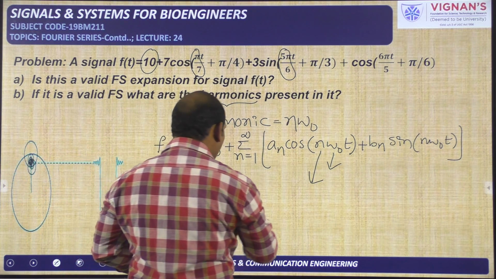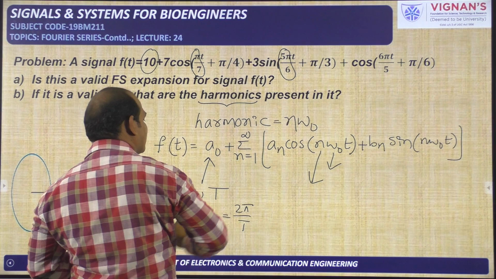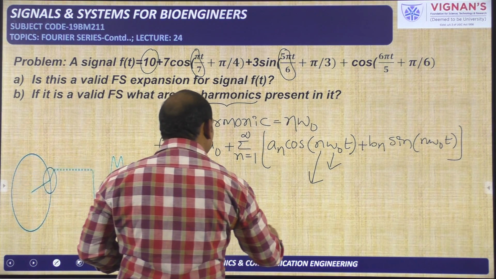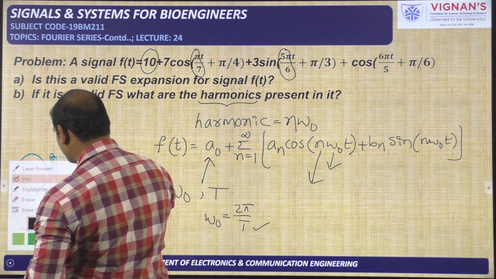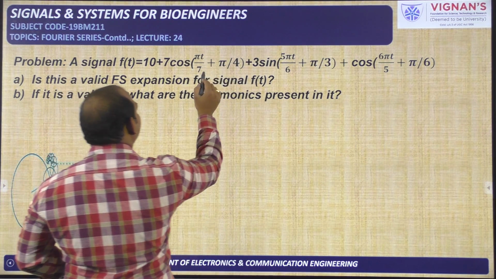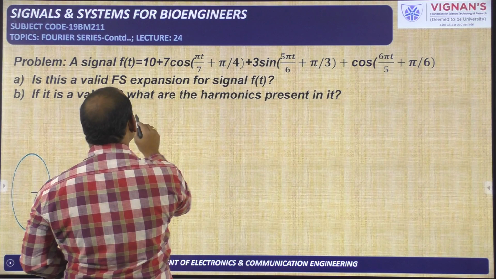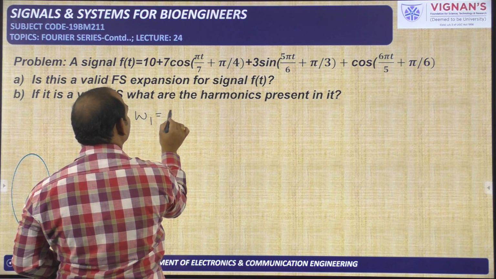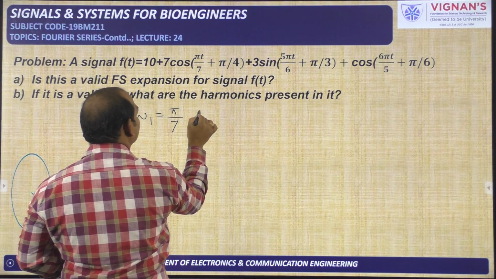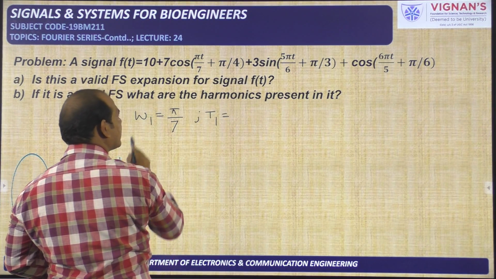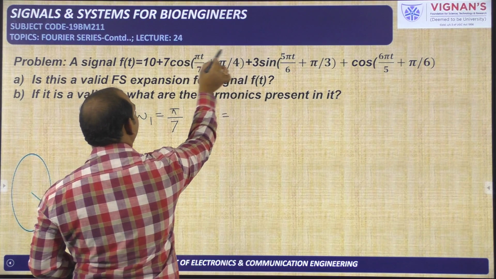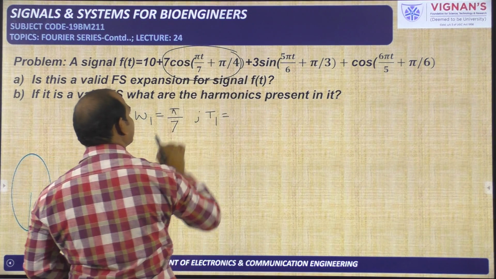So omega naught is equal to 2 pi by T. From this formula we can find the time period if we know this capital T, which we will solve now. In order to do that, I am taking pi by 7 as omega 1, and related to this one, what is the time period, that is T1. T1 is related to omega 1, that is related to this corresponding term. This is the term. For this one I am taking this.